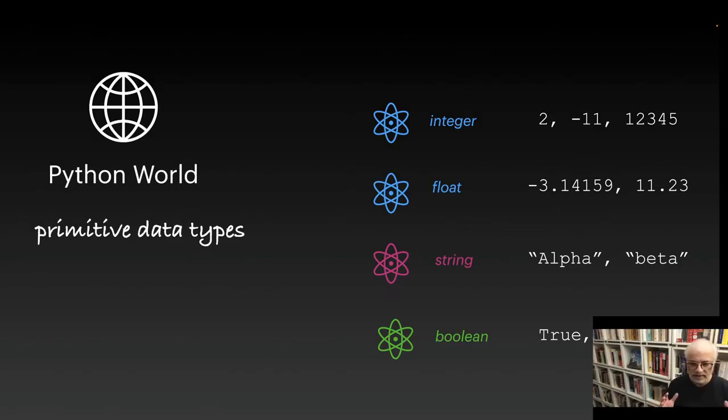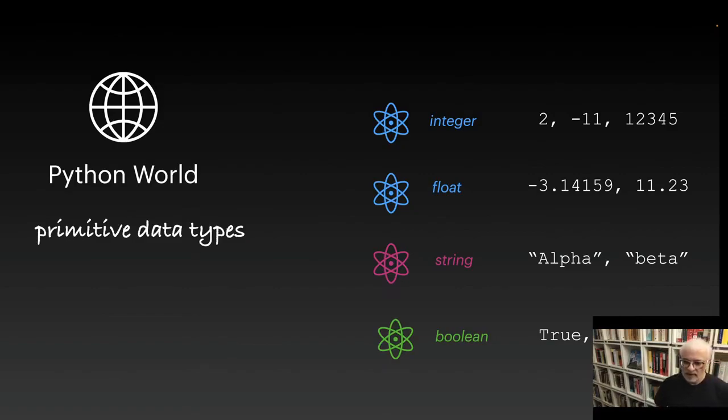But as a data type, as an atom, int, or integer, is one of the fundamental primary data types. The second one is float. And what's a float? It's a decimal number. So integer is a non-decimal number, and a float is a decimal number.